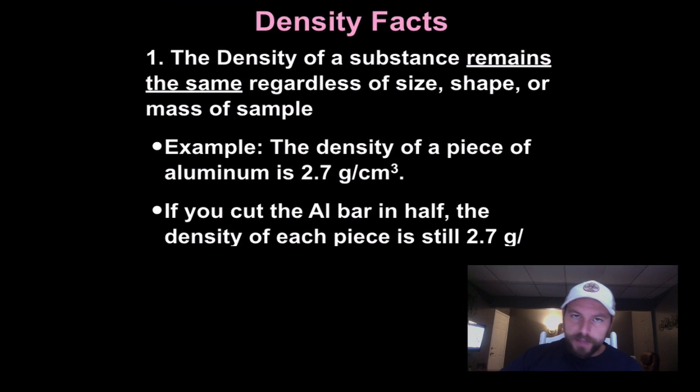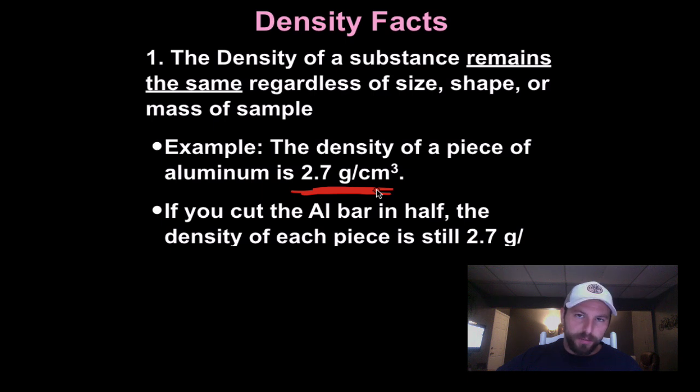A couple of facts about density and some things that make your life a little bit easier. The Regents likes to play these little tricks occasionally with these density word problems, and this is one thing that they like to do that will actually make your life easier. Density facts. The density of a substance remains the same regardless of the size, shape, or mass of the sample. It does not matter if you take an aluminum bar and cut it in half and half and half and keep cutting it in half as many times as you want. The density of that aluminum bar will always remain